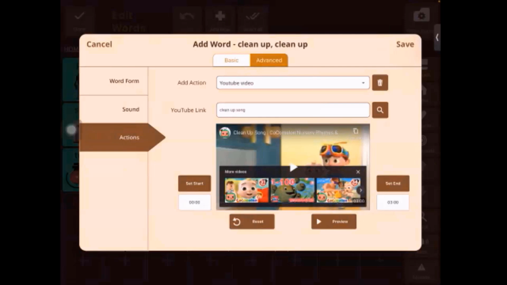So as you can see here, there is a set start button. So when you press the set start button, that's when the duration of the YouTube clip that you want gets selected. And then once you're happy with the clip that you've selected, you can press the set end button to stop that duration, right? So I'm going to do just that. I'm going to watch the video and set a start and end time.